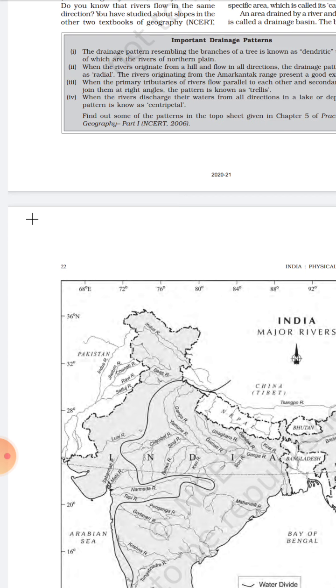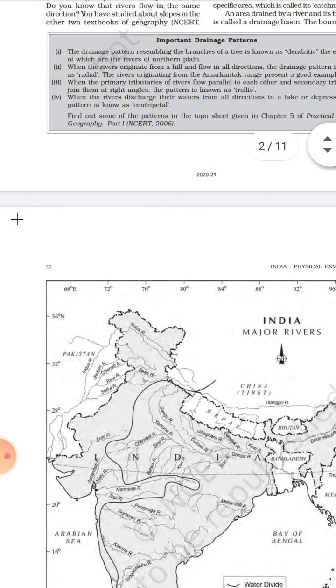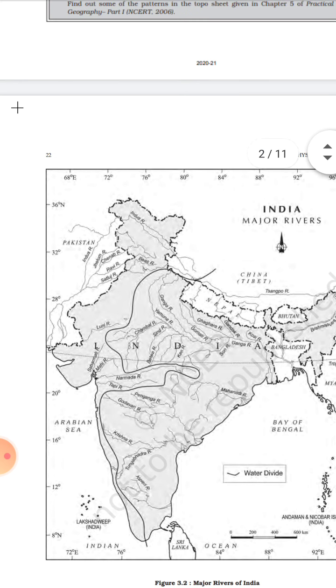Like when rivers flow from a hill and then they flow in all directions, it is known as a radial pattern. Then comes the third, that is trellis. Here the primary tributary of a river flows parallel to the secondary tributary and they meet at right angle. This pattern is known as trellis. And you can take the example of Sindh and Betwa rivers. Kane and Betwa rivers also, Sindh river also. They flow parallel to each other, and then they meet the Yamuna river at a 90-degree angle.